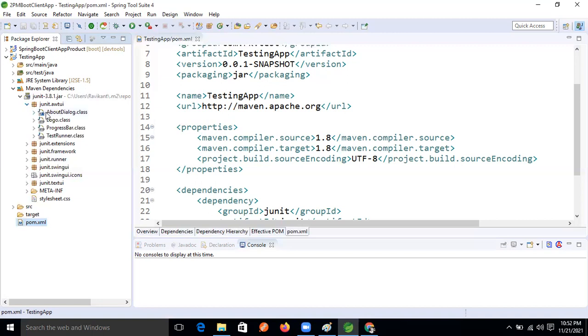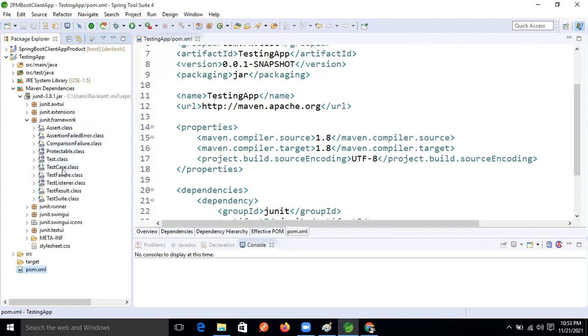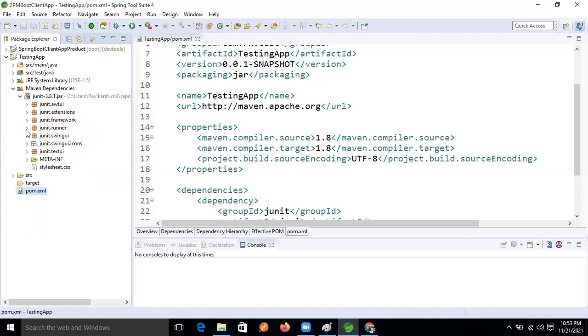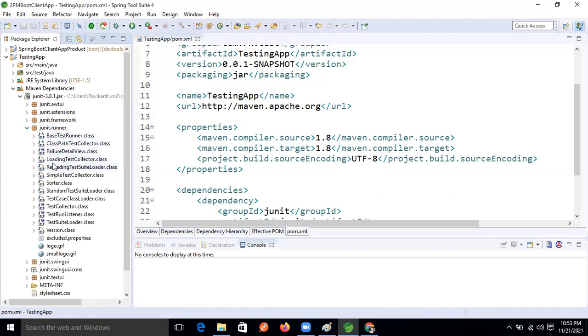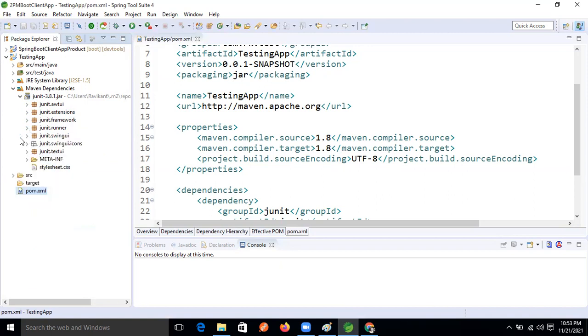Sorry. Yes, by default this one came, the lower version, guys.